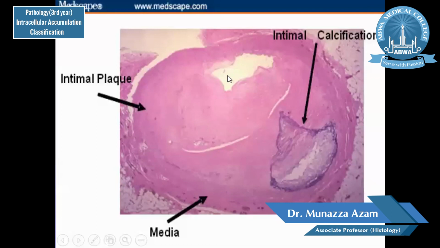This is another blood vessel. You can see this is the lumen of the blood vessel, and this is an atheromatous plaque, which is present in the wall of the blood vessel. And this plaque formation has led to the accumulation of calcification. So this is pathological calcification or dystrophic calcification in the dead tissue of the blood vessel.